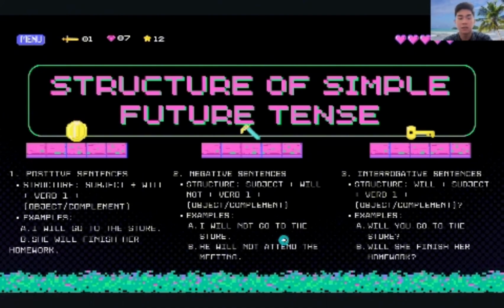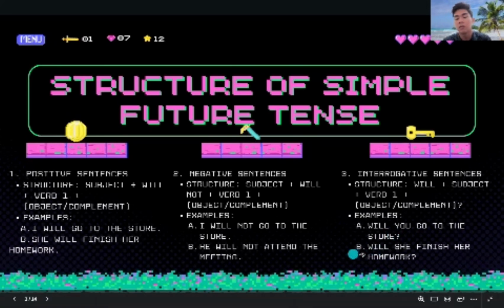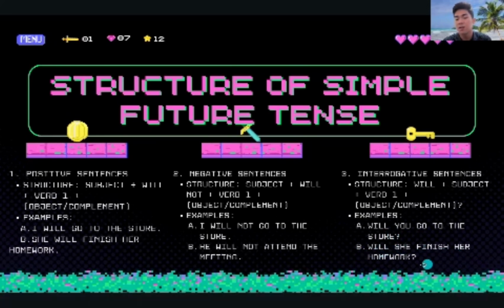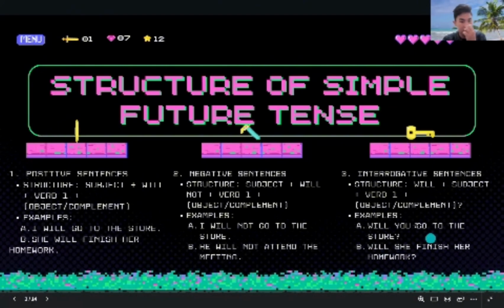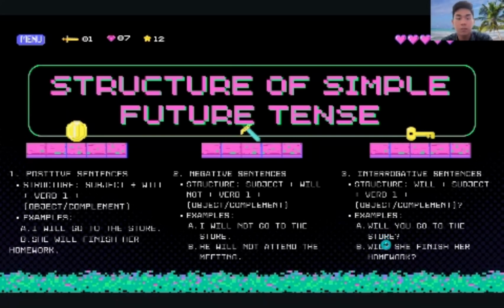And then the last structure of simple future tense is the interrogative sentence. The structure is will plus subject plus verb one plus object or complement. For example: will you go to the store? And will she finish her homework? Next slide.